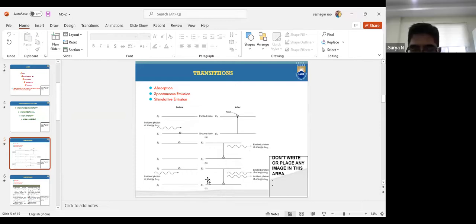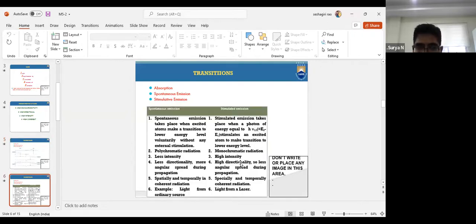In the case of stimulated emission, the atom at the excited state is given some external energy, so it returns to the ground state by releasing energy. In spontaneous emission only one photon is released, whereas in the other case we observe two photons. So these are the transitions we observe: absorption, spontaneous emission and stimulated emission.